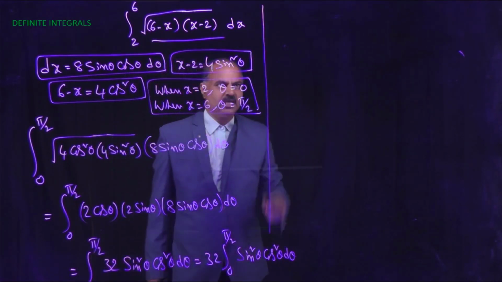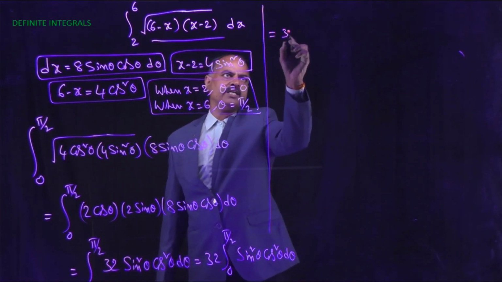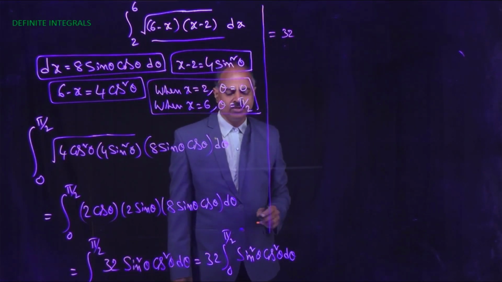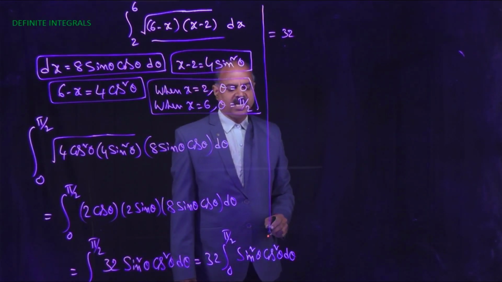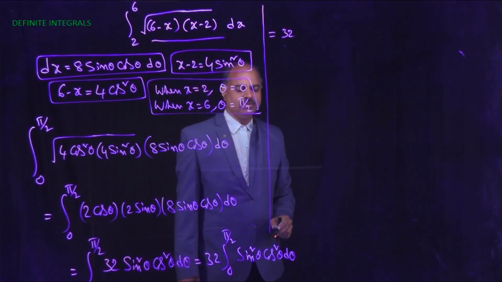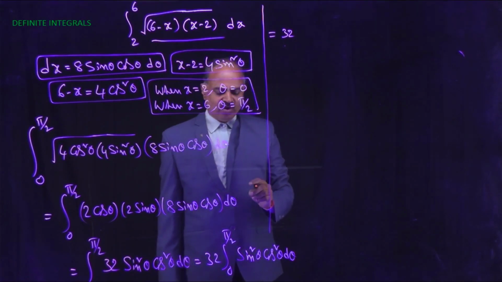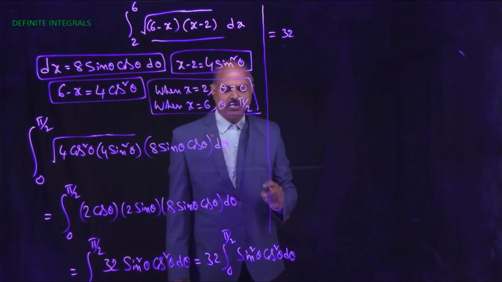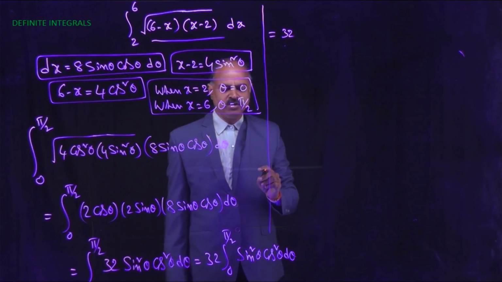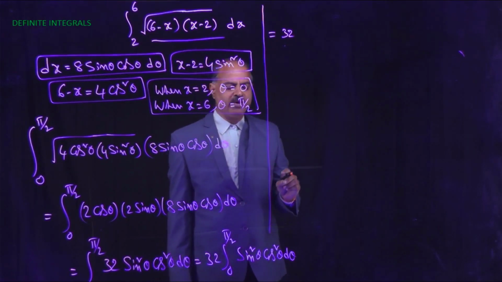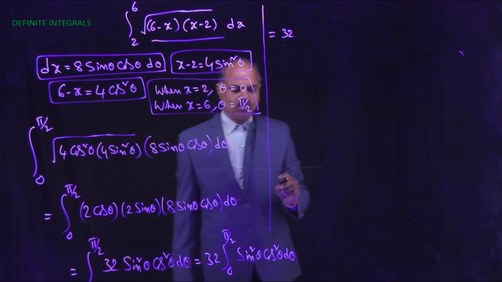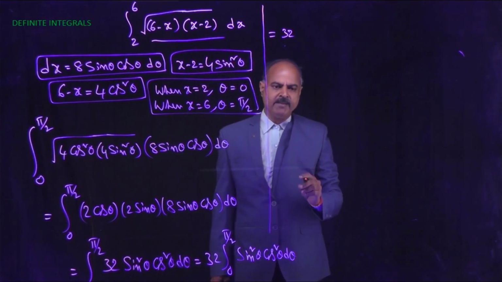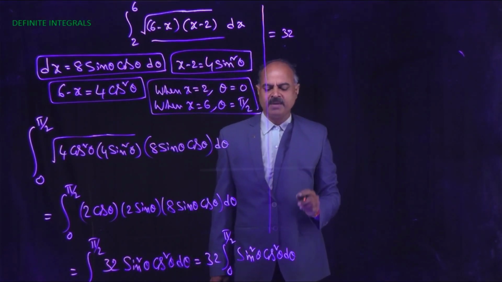Next, that is equals to 32 into integral 0 to pi by 2 sin square theta cos square theta d theta. If I m comma n equal to integral 0 to pi by 2 sin to the power m theta cos to the power n theta d theta, then I m comma n equal to n minus 1 by m plus n into I m comma n minus 2.